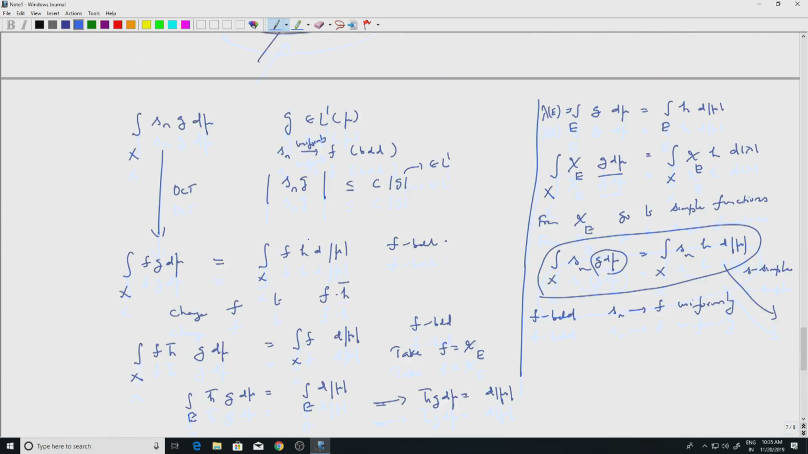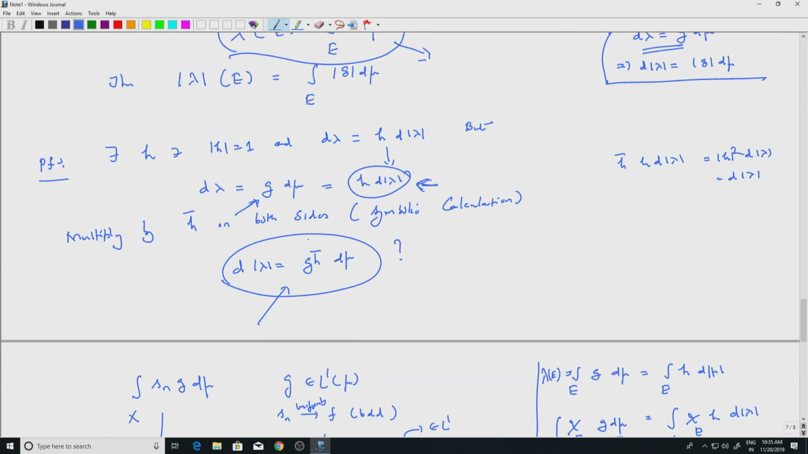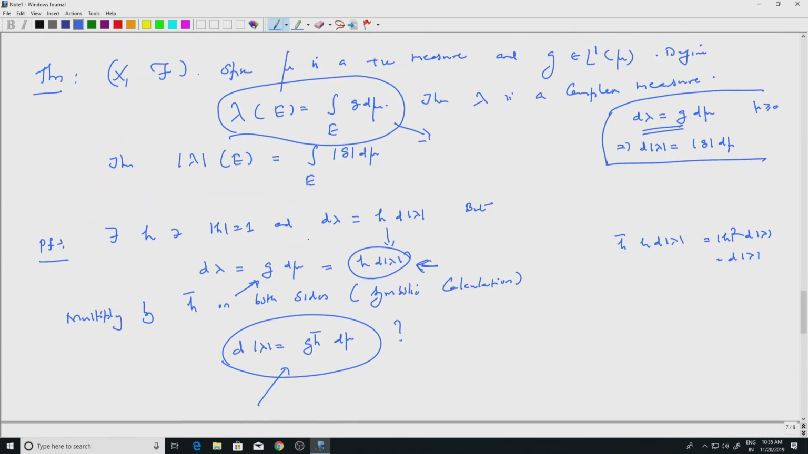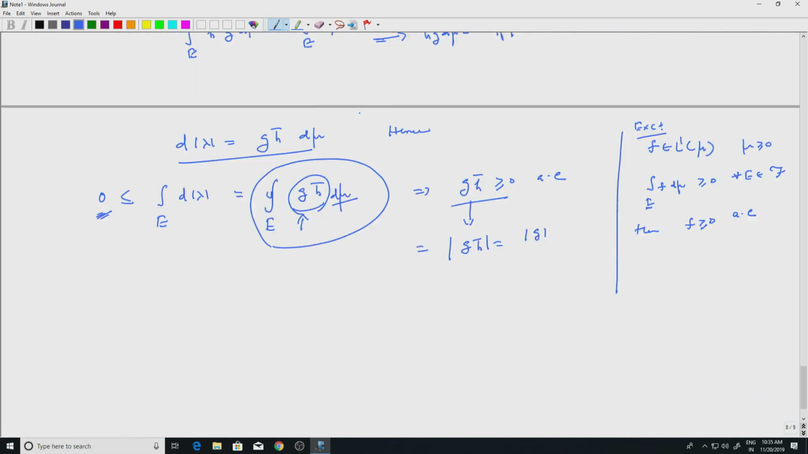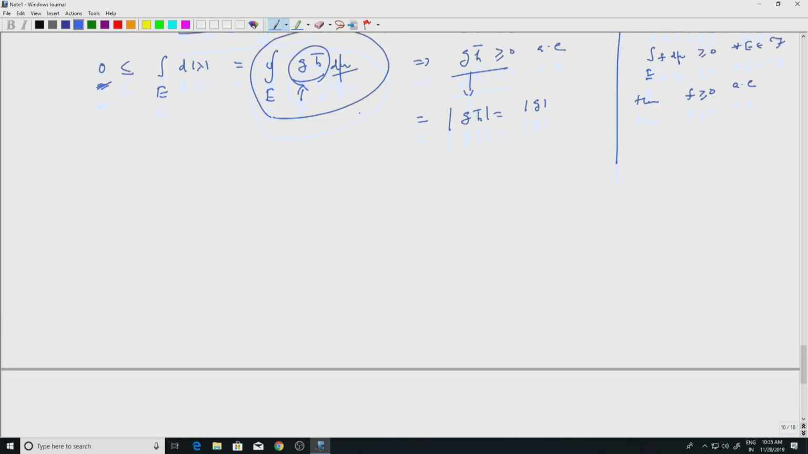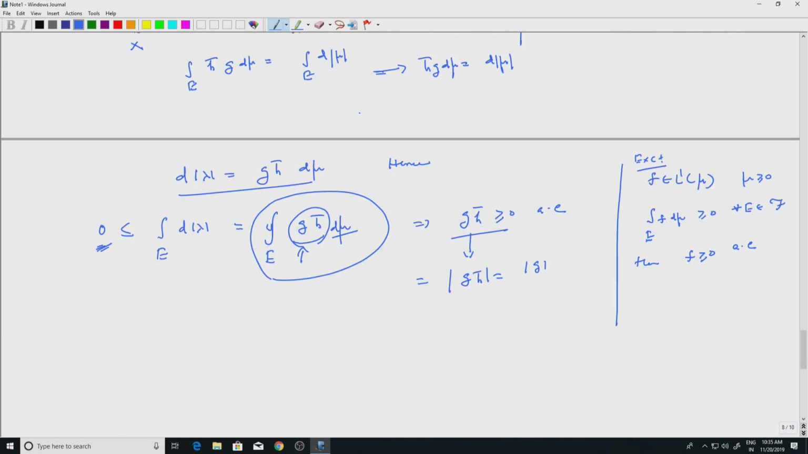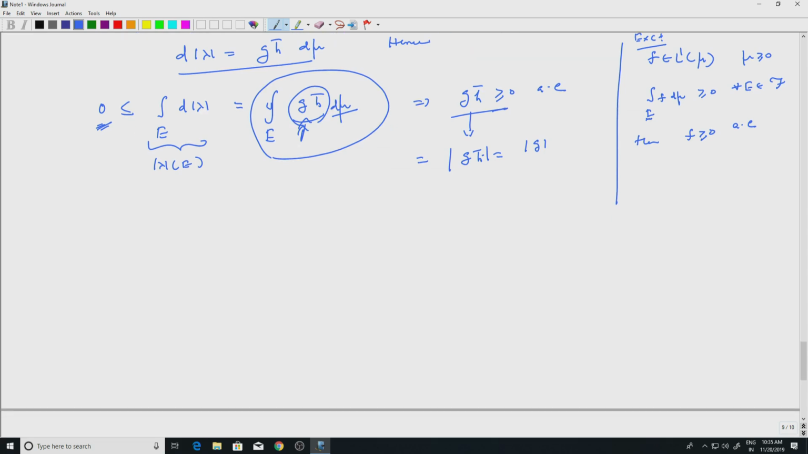So, let us go back, since I made some silly errors. We are trying to prove that the Radon-Nikodym derivative of mod lambda is mod g, if the Radon-Nikodym derivative of lambda is g. So, finally, that is what we have got. If you look at mod lambda of E, the Radon-Nikodym derivative is g h bar, but g h bar is positive, so it is equal to its modulus, and so it is mod g, okay. So, that proves the theorem.